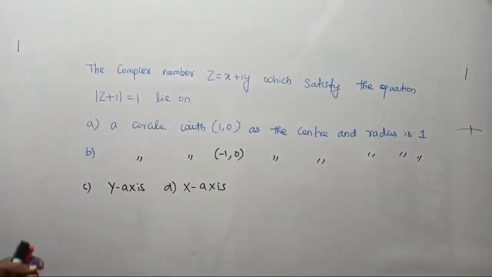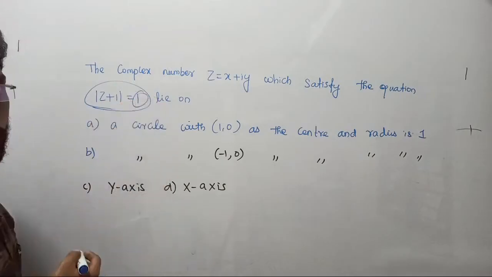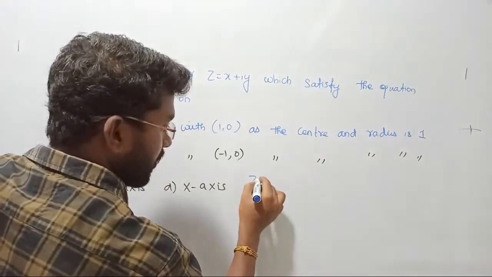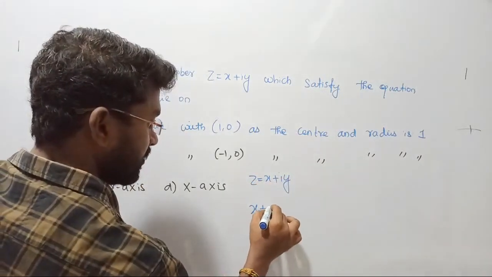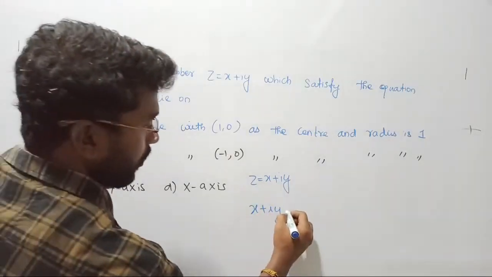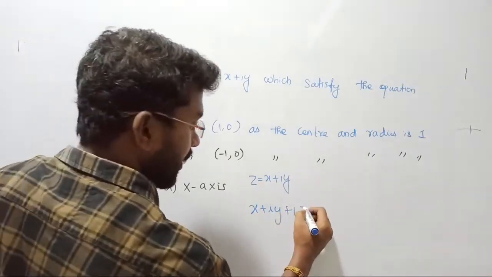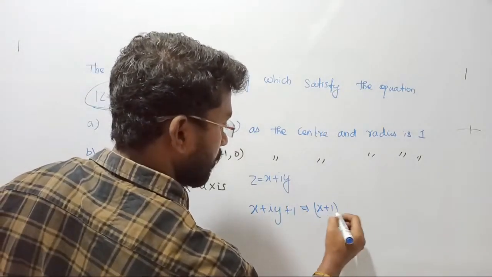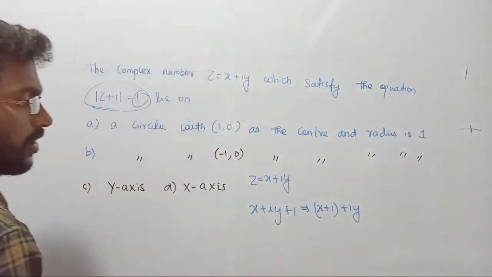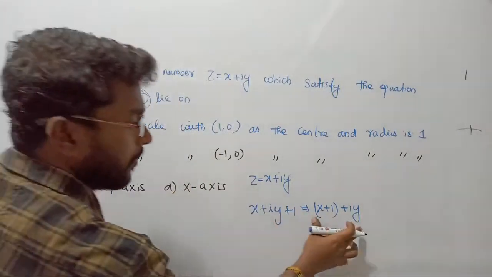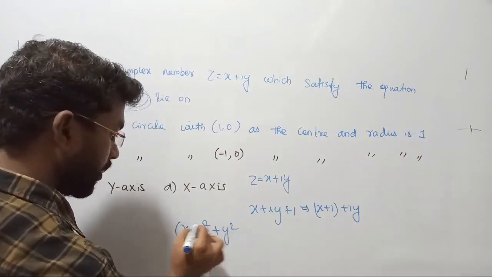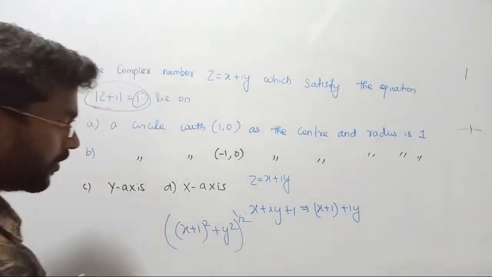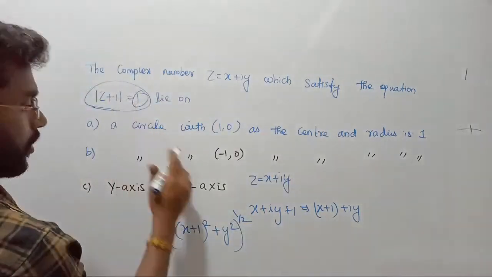What is the radius of the circle? Radius is 1. Z can be replaced by x plus iy, such that it can be written as x plus 1 plus i into y. Combining the real part, it becomes x plus 1 plus i y. Its magnitude should be equal to 1. The magnitude is the square root of x plus 1 whole square plus y square, and this equals 1.